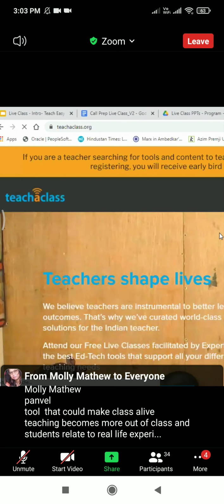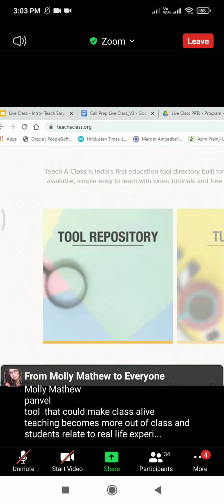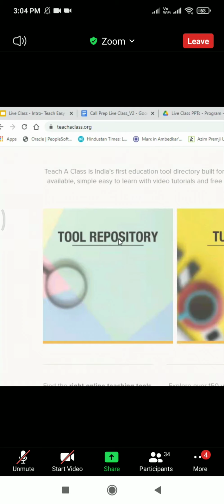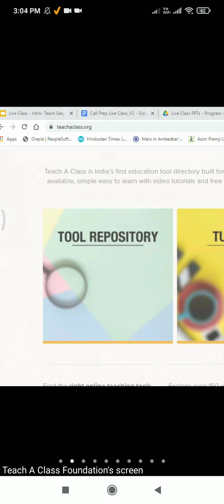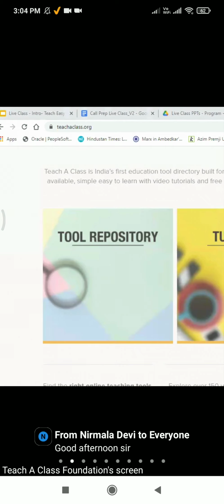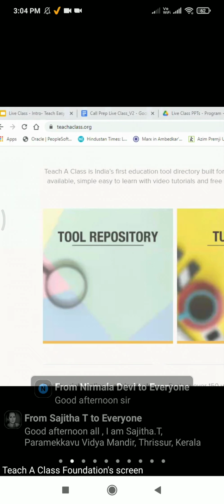If you scroll down, you will see our three main components. The first component is our tool repository, where we have curated the 35 best teaching tools out of 200, which help teachers create effective and quality classes with their students, build their understanding and learning, and implement these tools into their classes as per their need. Second is our tutorials, where we have created short bite-sized tutorials on our curated tools, which help teachers get started at their own pace. And lastly, we have live classes.